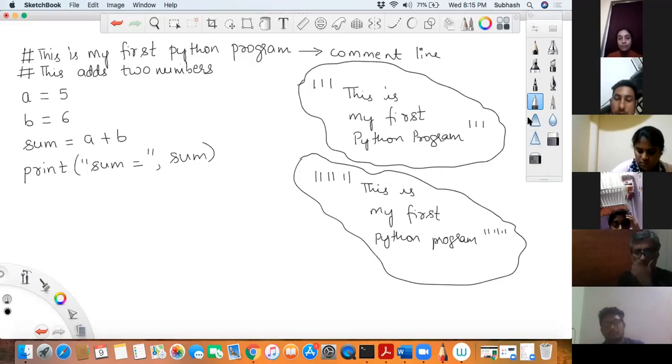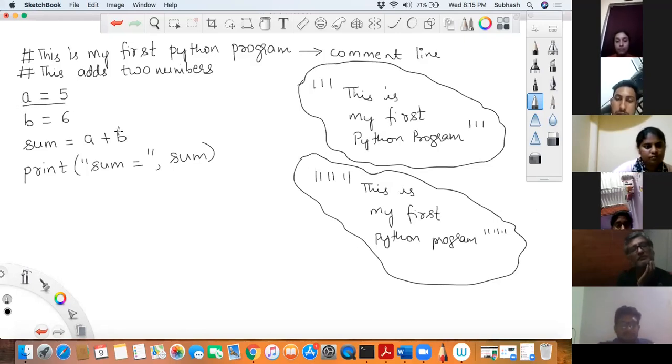Now, having said that, let me go to the next line. What is this line called? If it was in C or Java, you would have called it an assignment statement, isn't it? But in Python, you do not have this assignment statement. There is no difference between initialization and assignment, because everything happens automatically over here. So you can just say it is an assignment, or you can call it an initialization.